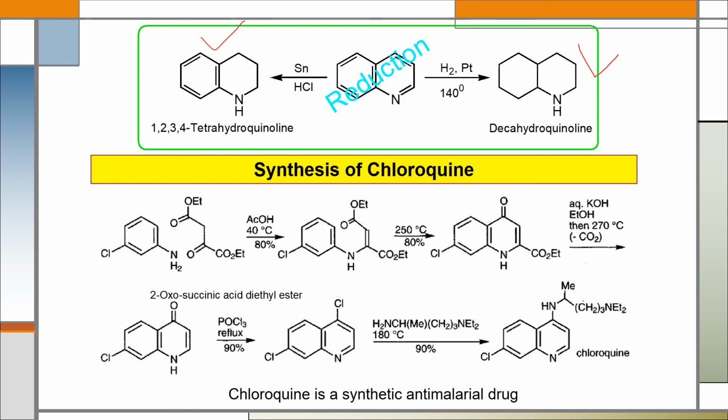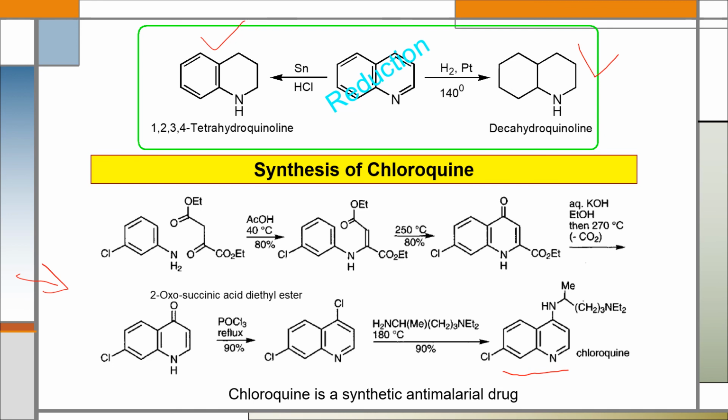Now about the synthesis of a pharmaceutically important product which contains a quinoline ring in its structure. For example, the synthesis of chloroquine. We can see from the structure of chloroquine that it contains a quinoline ring. For the synthesis of chloroquine, we can use this synthetic pathway, and we have to start with two starting materials, that is 3-chloroaniline and 2-oxosuccinic acid diethyl ester.